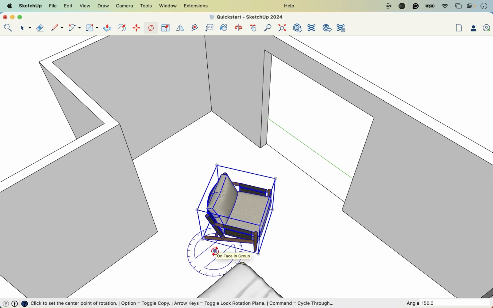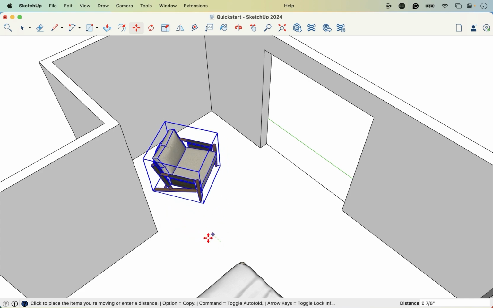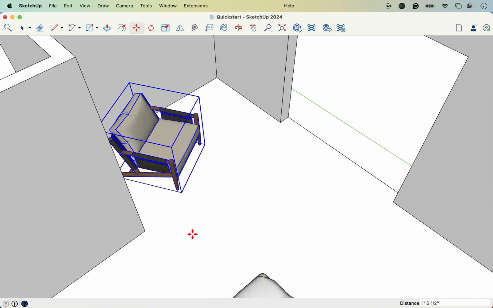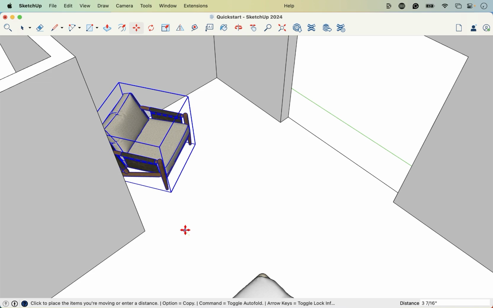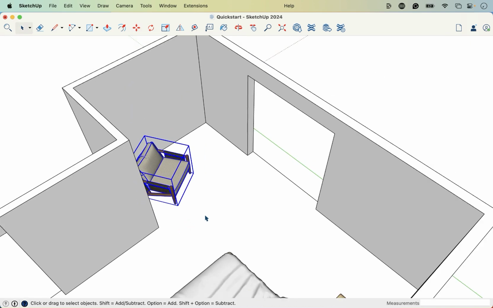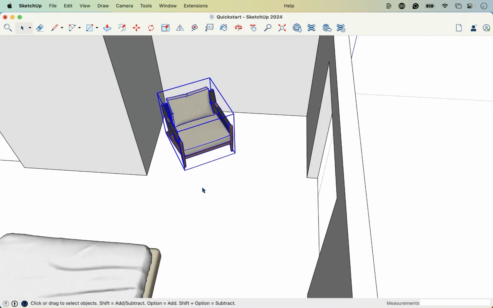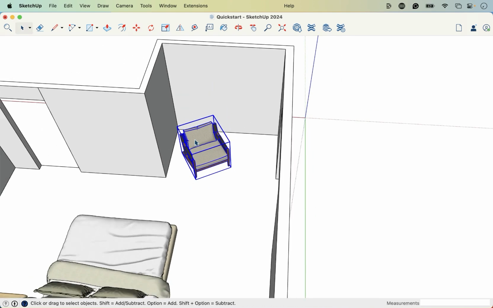Now I'm going to activate the move tool and drive it back into place. So this is again that relative move that we were talking about before, where we just use the floor here as a template for moving. And I'm moving it along the red and the green, just getting it in a general location that I would like. Might be a little bit too much in the corner, and I'm happy with that.